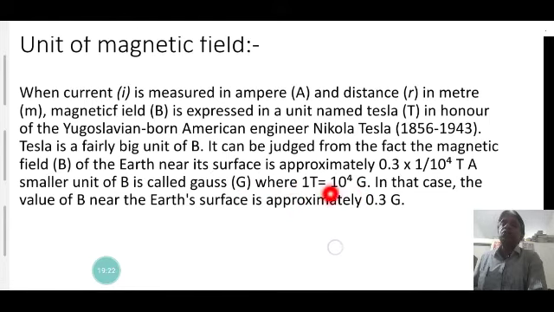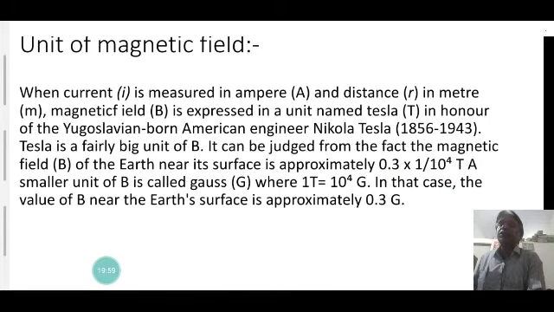Expressed in Gauss, the magnetic field of the Earth's surface is approximately 0.3 Gauss, which is 0.3 into 10 to the power minus 4 Tesla.